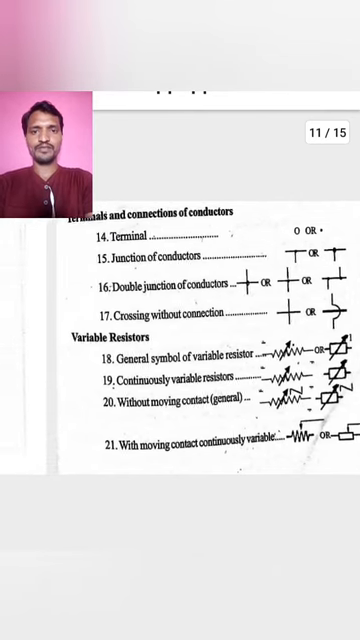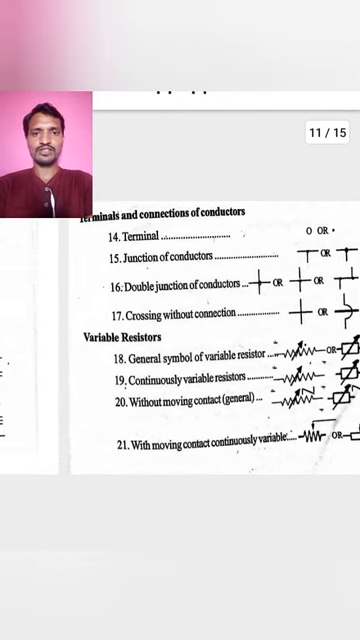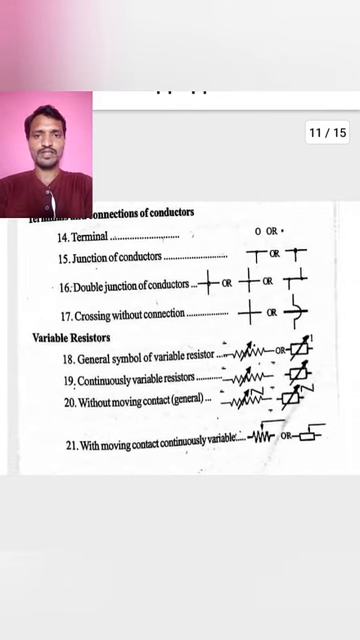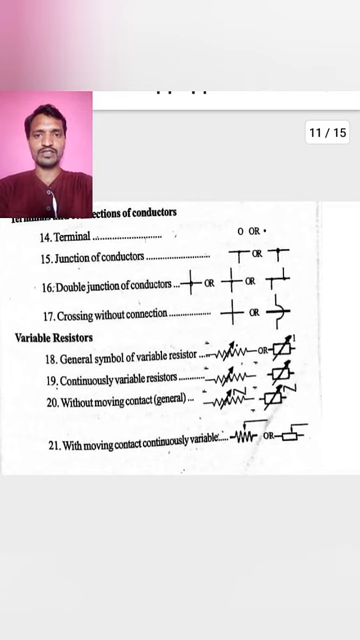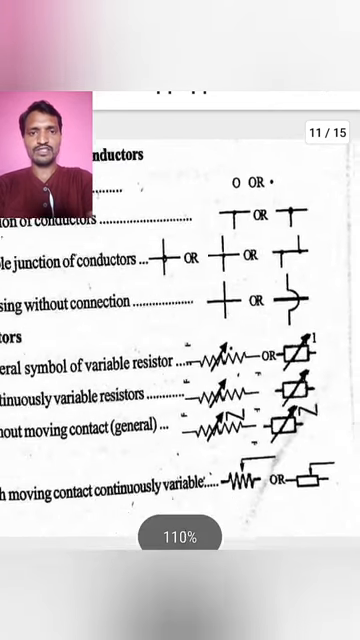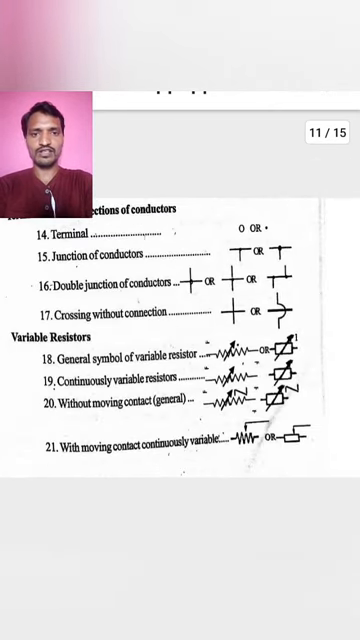Okay, here the terminals and connection of conductors. The symbols of terminals and connections of conductors. What is a terminal? A terminal is a point where the service wire ends or the wire starts. Okay, the ending point or a starting point, that is a terminal. It is represented by a single circle or a single dot.